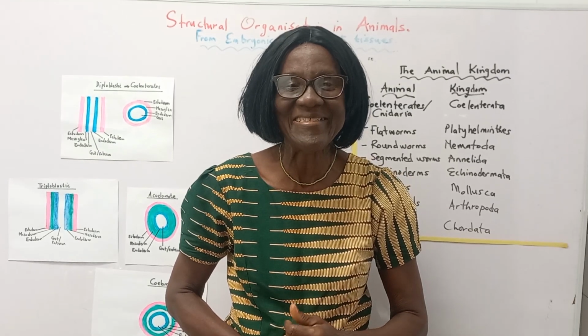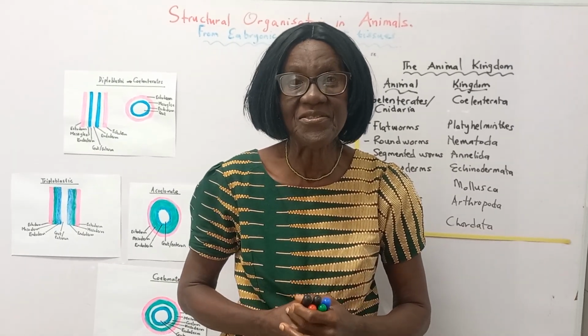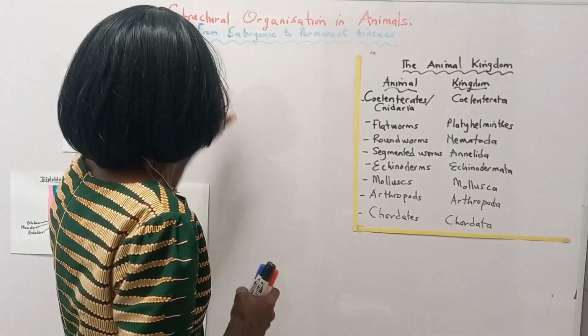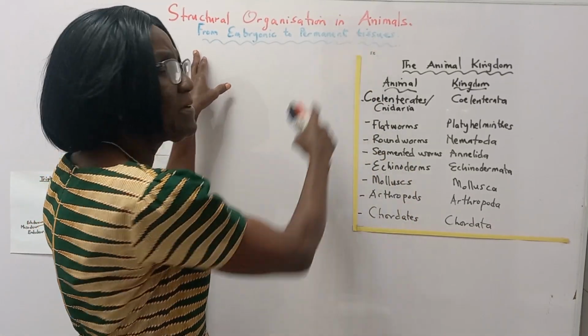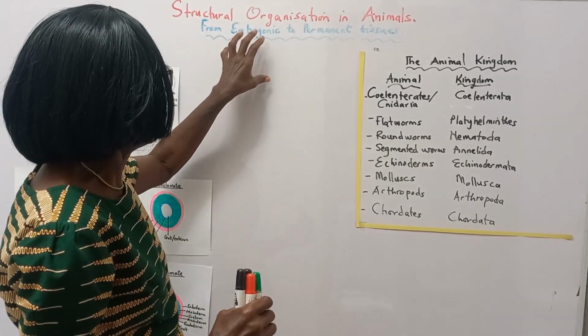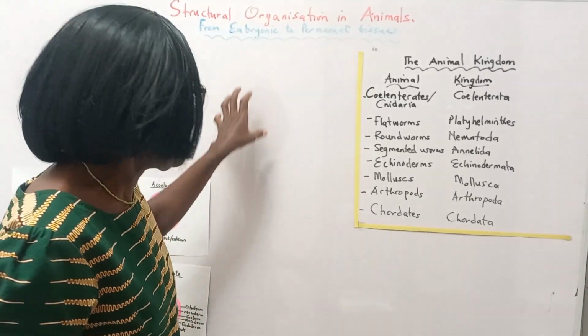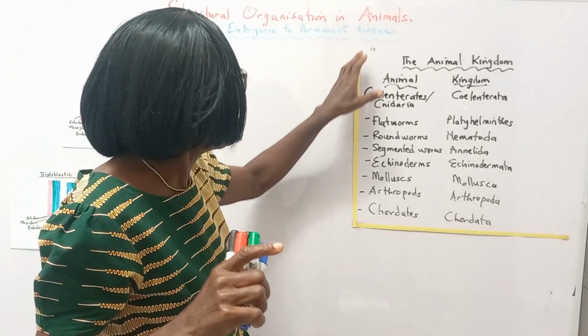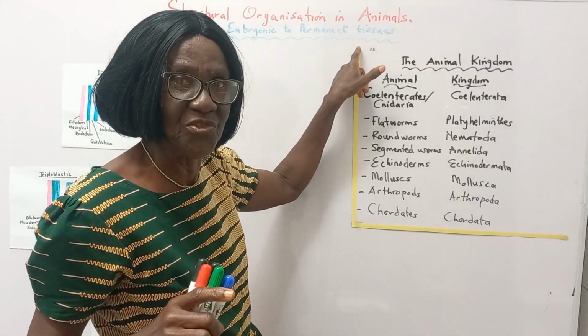Welcome to Biology Made Easy. We are starting a series to discuss structural organization in animals. And in today's lesson, we are looking at embryonic tissues, and then we'll relate the embryonic tissues to permanent tissues.